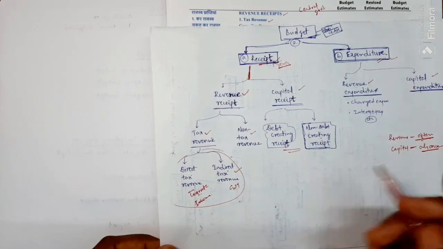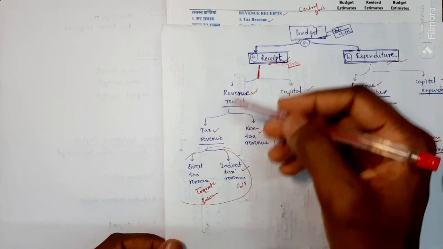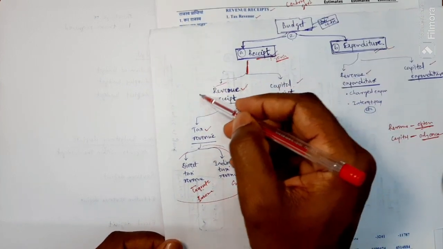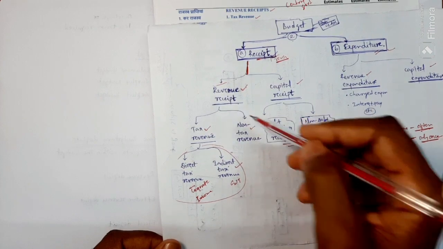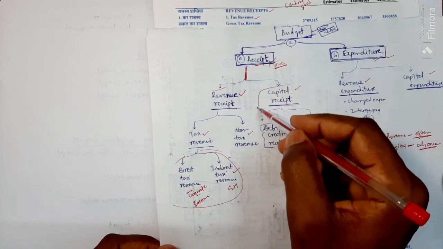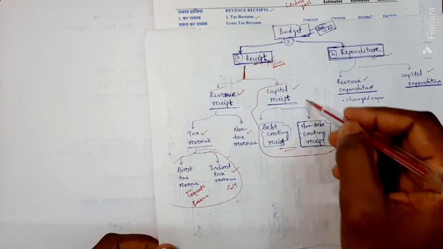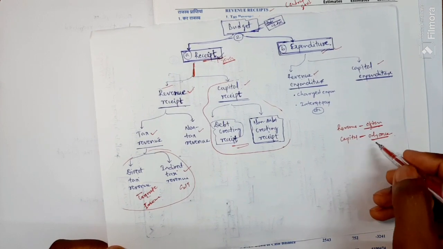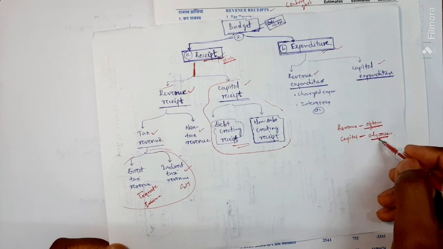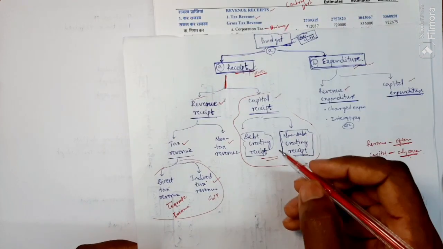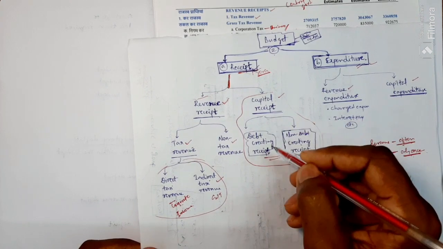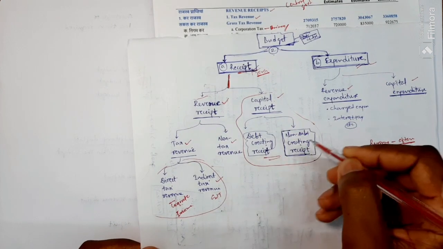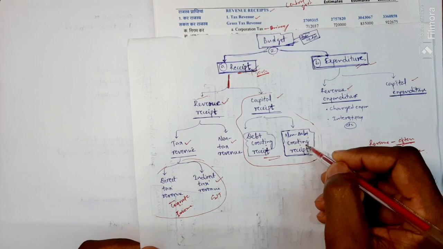Okay, tax revenue, you will be clear now. I think you are clear about the revenue receipt. Then what is the capital receipt? Earlier I mentioned that the transaction happens only once. In that, there is debt creating receipt and non-debt creating receipt. Okay, you will understand now.